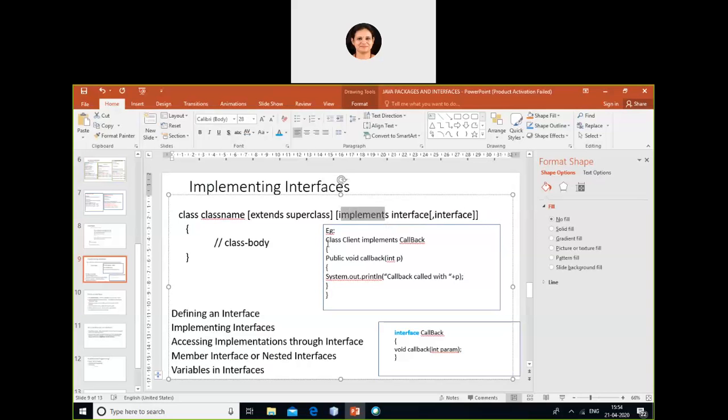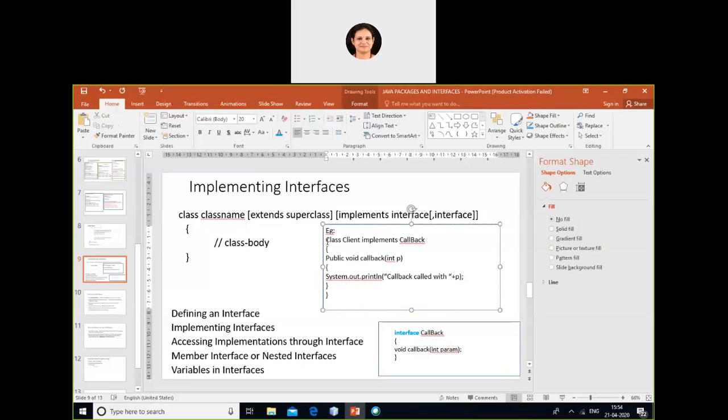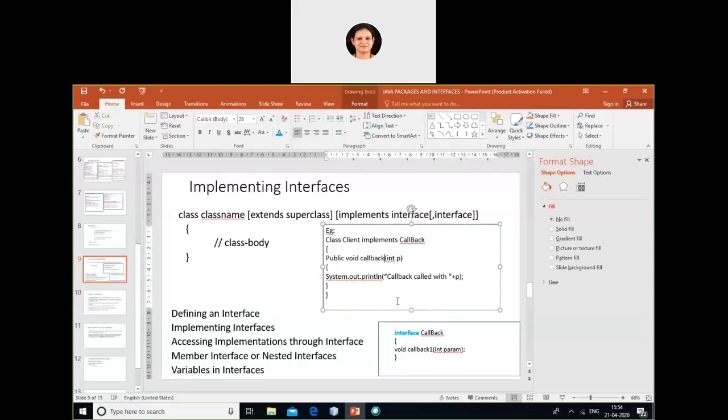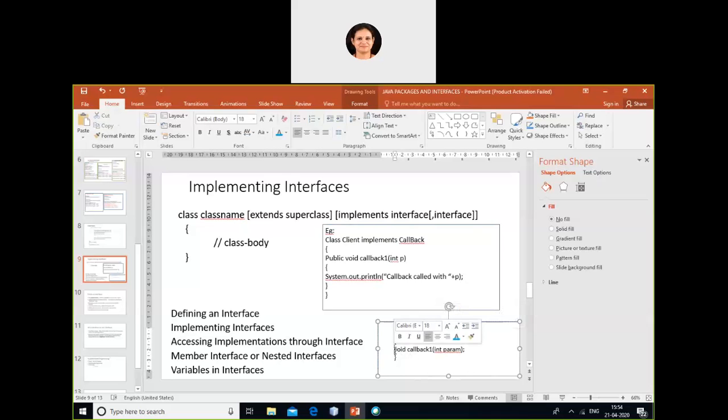For example, see here, I have said class, this is the keyword. The class name is client. It is implementing callback. So what is callback? The previous slide I showed you, I have repeated it over here. Callback is an interface. Now what does this callback contain? It contains a method called callback1. Now whichever class is implementing this interface has to also implement all the methods of that interface.